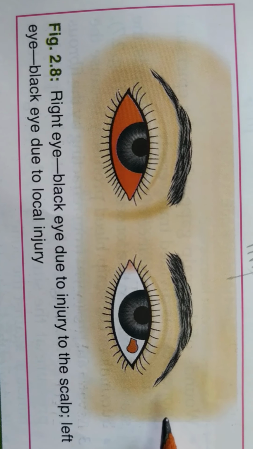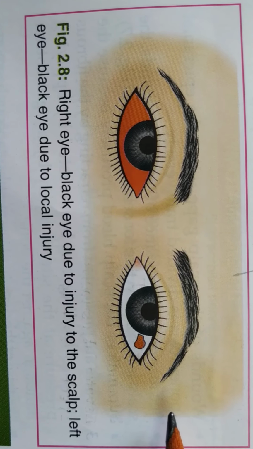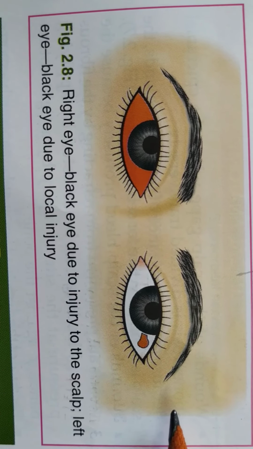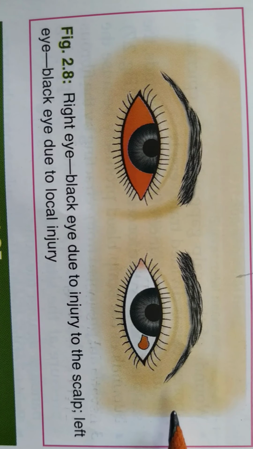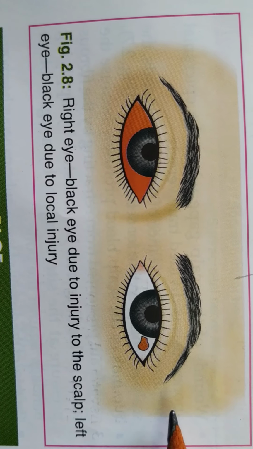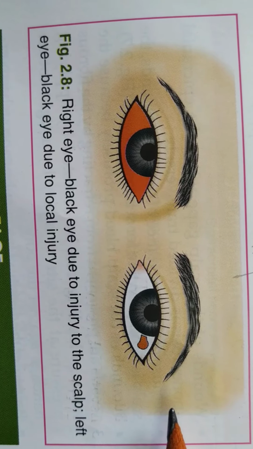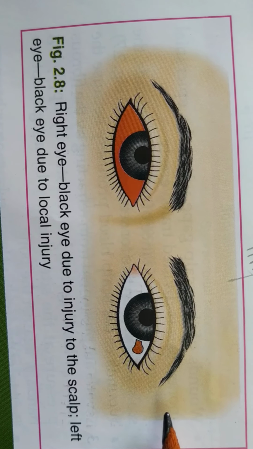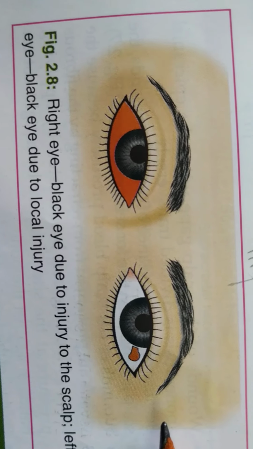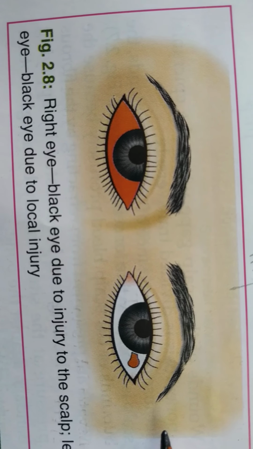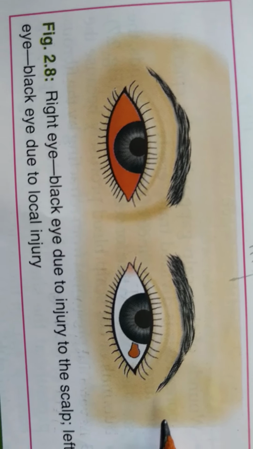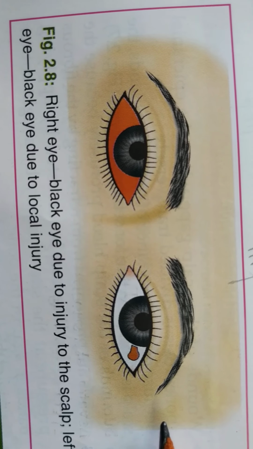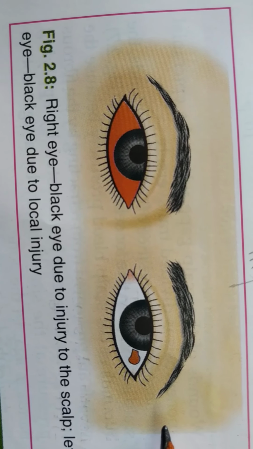The black eye is the collection of blood and fluid in the loose areolar tissue due to a blow on the skull, which produces generalized swelling affecting the whole dome of the skull, but the blood and the fluid cannot pass either into the temporal or occipital region because of the bony attachment of the occipitofrontalis muscle.